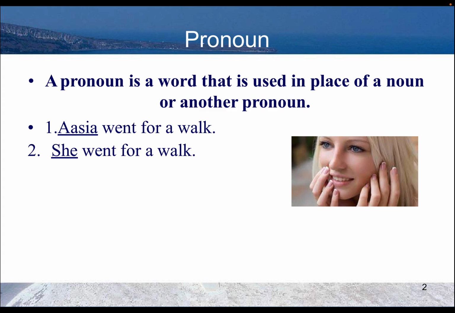That means Asha is a proper noun, and I am using she for Asha. So this confirms the definition. The word she is used for a noun, that is Asha. That's why we call she a pronoun.